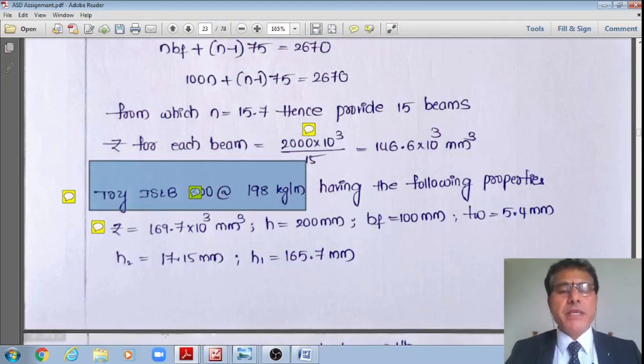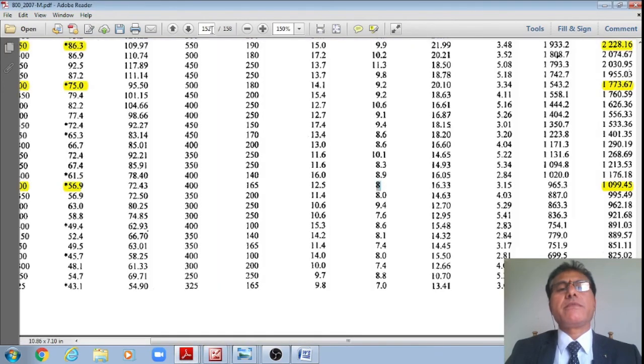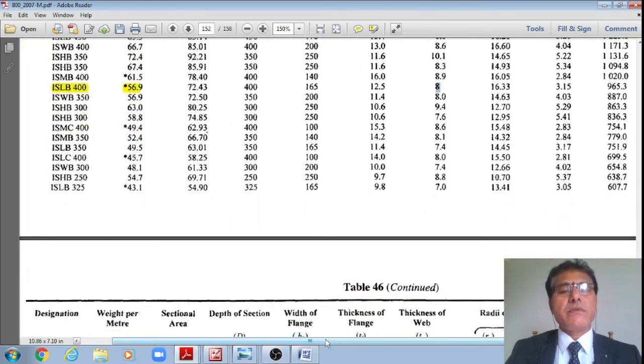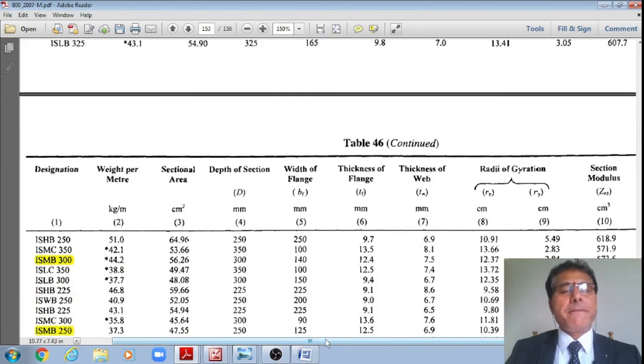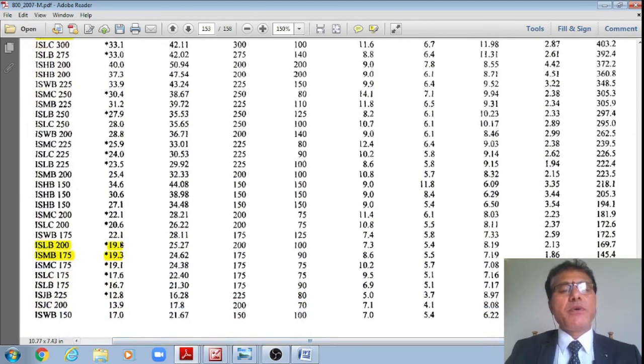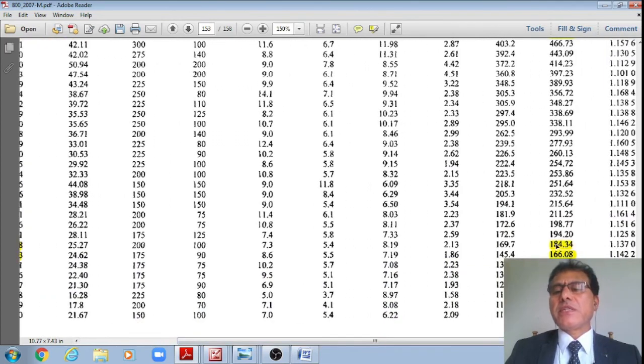Let me go to page number 139, students. Yes, ISLB 200 at a rate of 19.8, which is furnishing a plastic section modulus of 184.34.